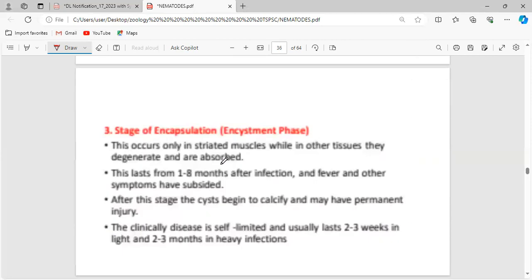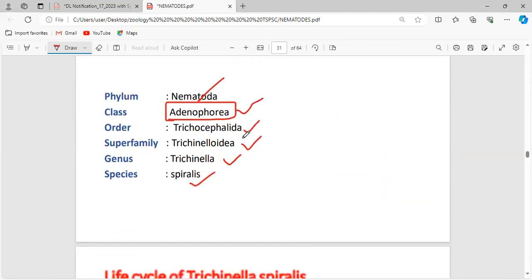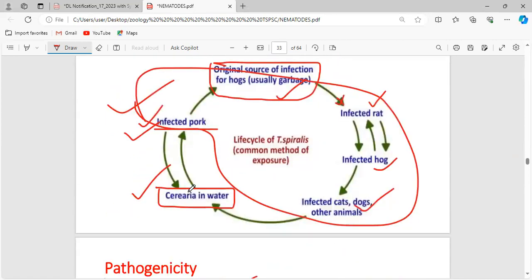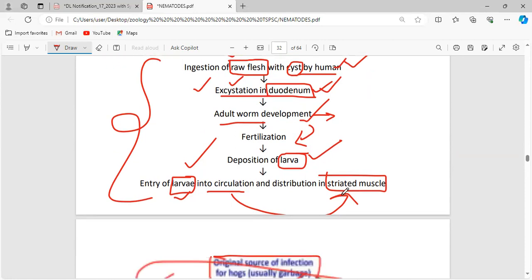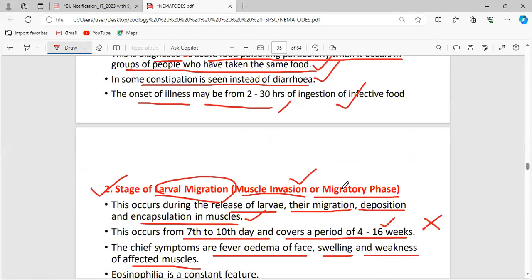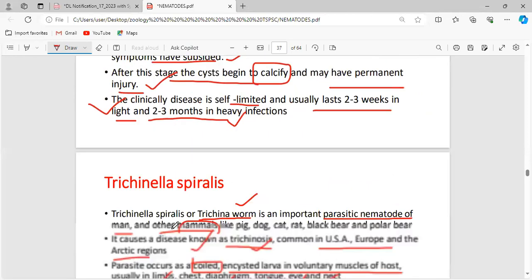What you have to focus on in this parasite is its other name and its life cycle. What are the targeted regions? This is the duodenum, we'll see the duodenum only in this species. For Trichinella spiralis, there are no larval stages mentioned here. So you have to understand the main target area is the striated muscles. Only there it undergoes the process called encystation.